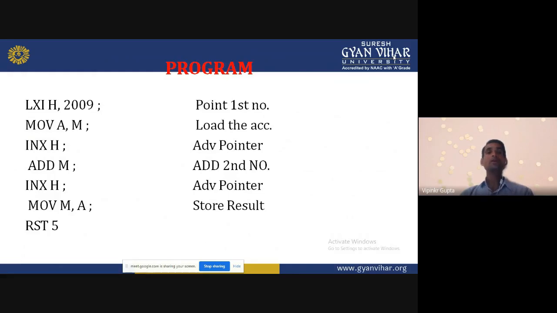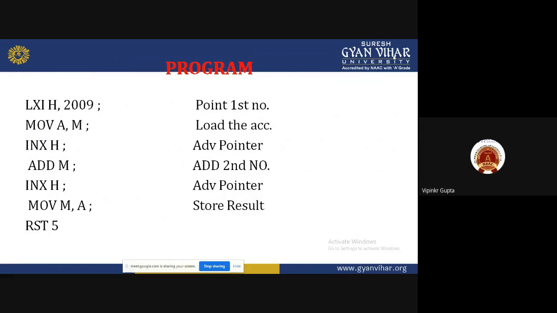Here, memory is having the data. Now our result also has to be stored in the next memory location. So what we are doing? Incremented by 1. Again we are doing INX H, that is the increment of the HL pair by 1.